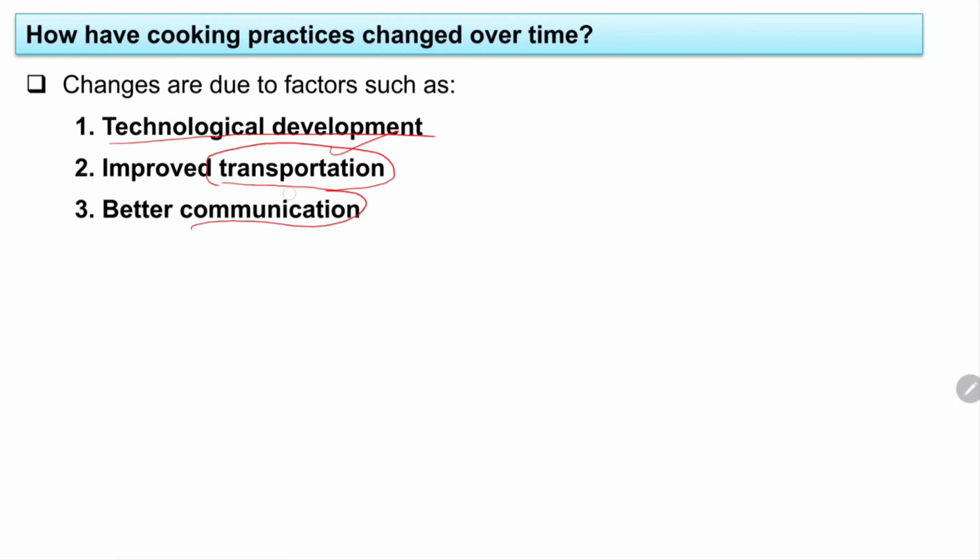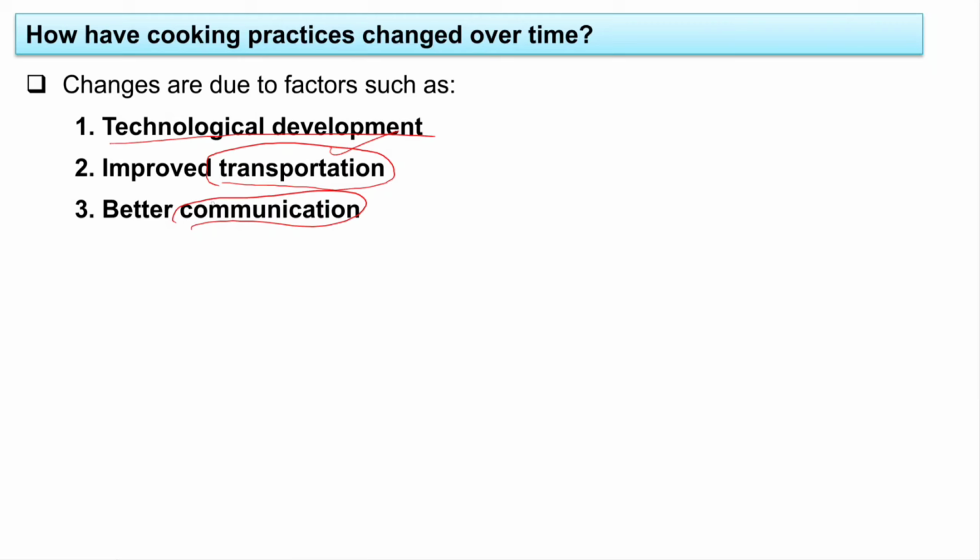And another is better communication. With communication, we also came to know so many things, and because of that there are so many changes in cooking practices as well as in food habits. Just like one of your friends, he is from another state, and he says that in his state he used to eat a variety of other food items which they do not eat here. But how did you also come to know about it, isn't it?